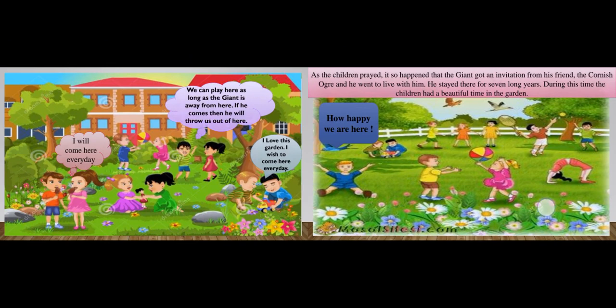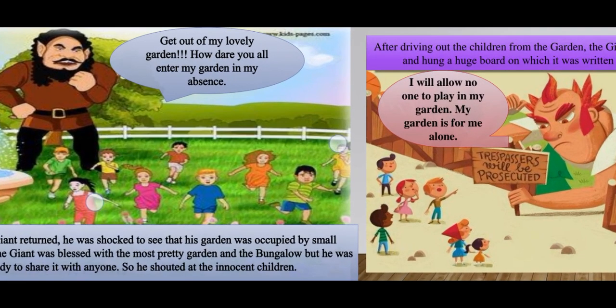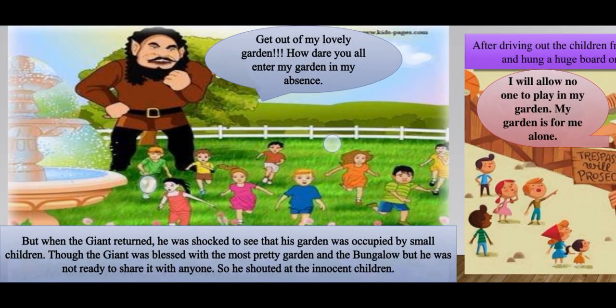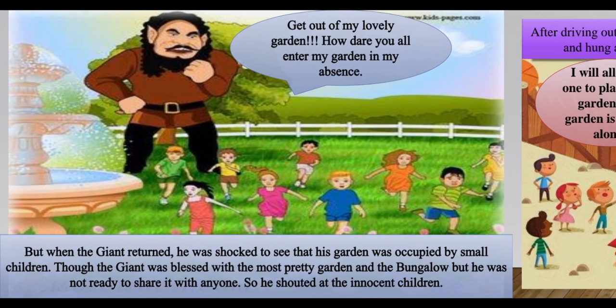So after 7 long years, the giant comes to his garden and is shocked to see so many children playing over there. Out of anger, he shouts, "Get out of my lovely garden! How dare you all enter my garden in my absence?" He was furious, red with anger. All of a sudden, children shouted, screamed, cried, and ran in all directions.